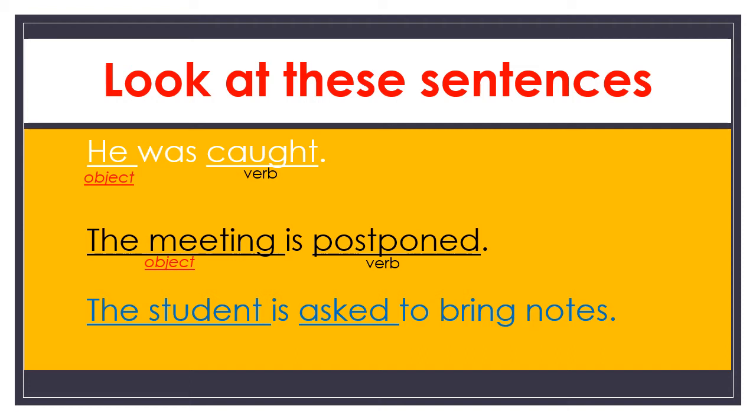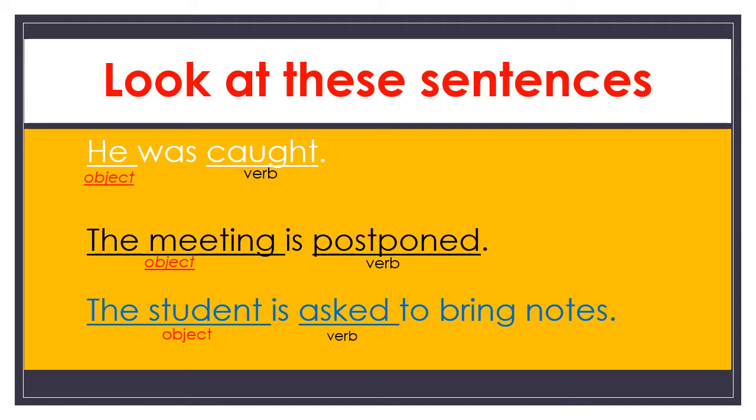Now look at one more sentence. The student is asked to bring notes. Here you know very well, the student is the object. The verb is asked. Who asked that student? Here also we don't know.